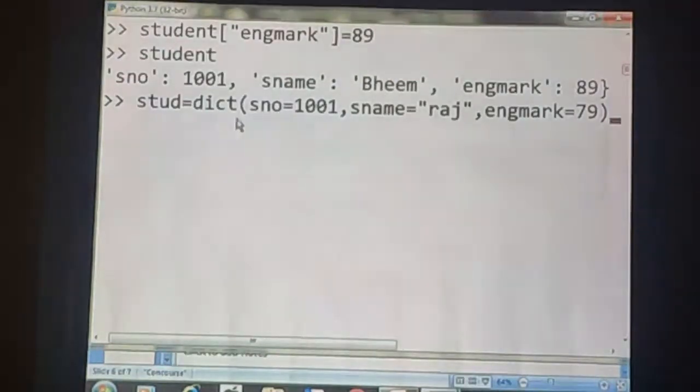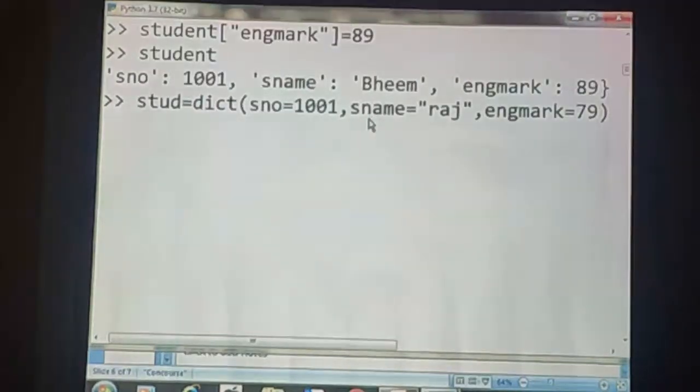constructor function. Here I used keys as arguments, and one more thing, here sno, sname, English mark, these three are keys, that is string type. Here keys are used as a string type, but I did not enclose these in single quotes or double quotes. That's not a problem. We will not get any error.